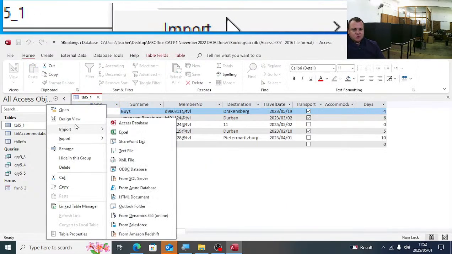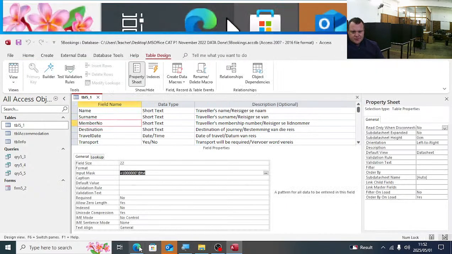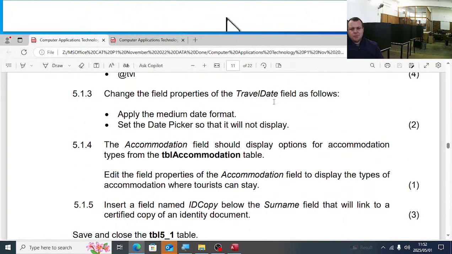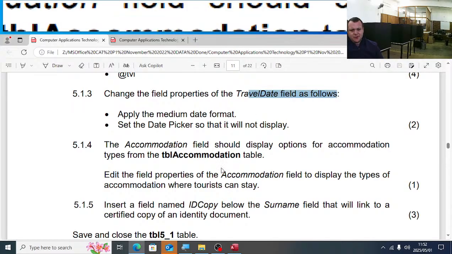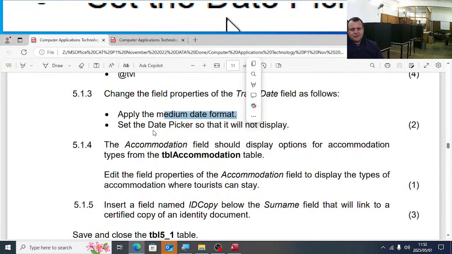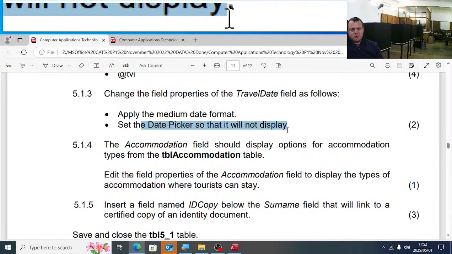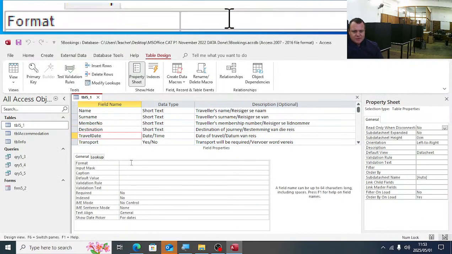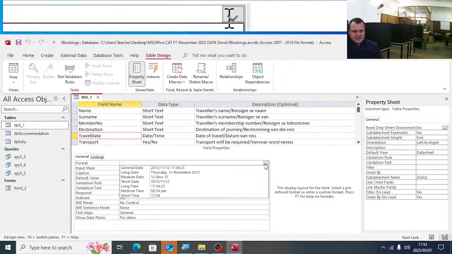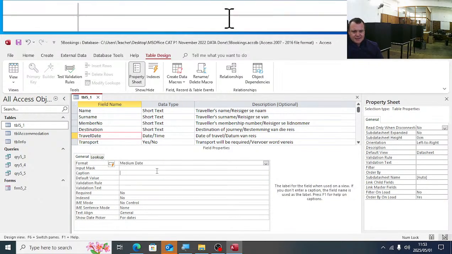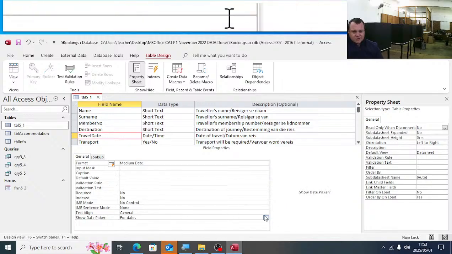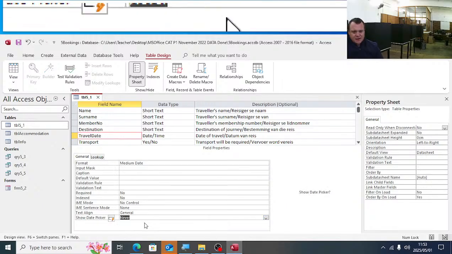Happy? The next question. Change the field property of the travel date as follows. Apply the medium date format, and set the date picker so that it will not display. So here on travel date, we must select the format medium date, and then you'll say show date picker never.